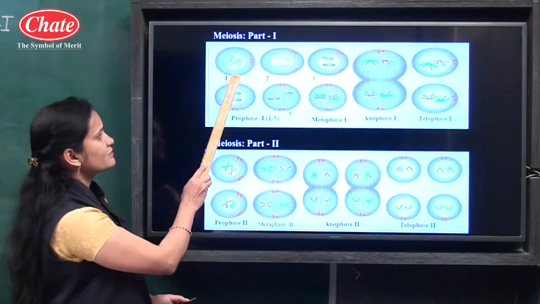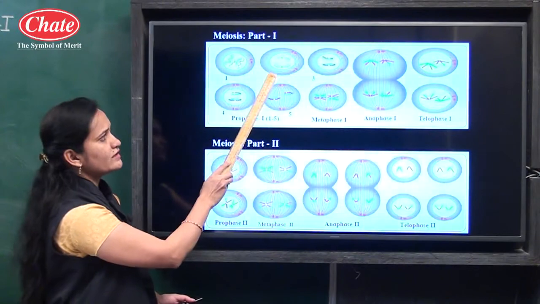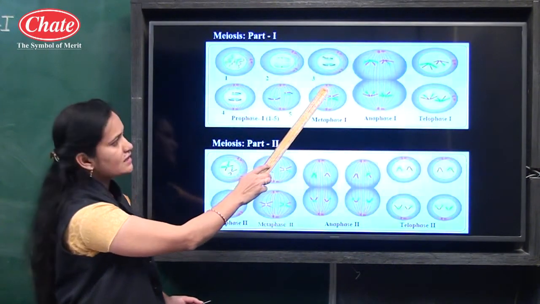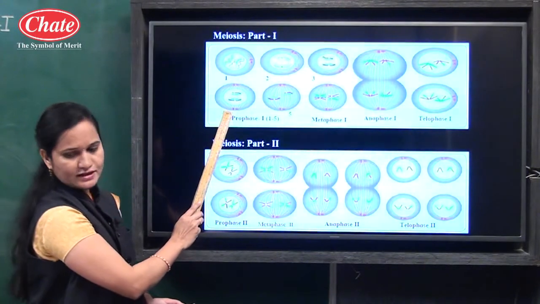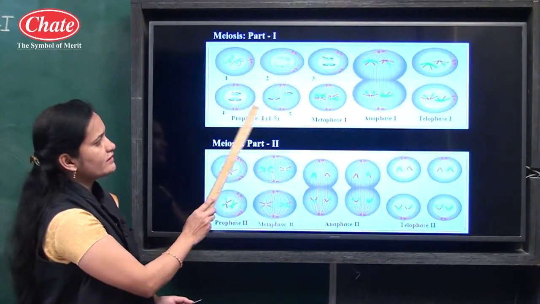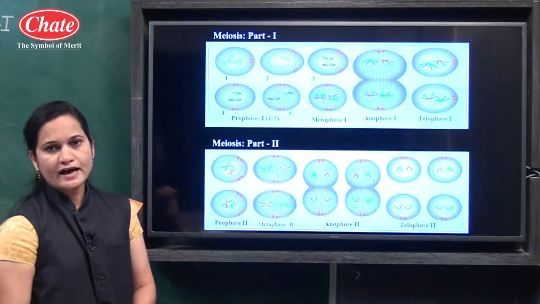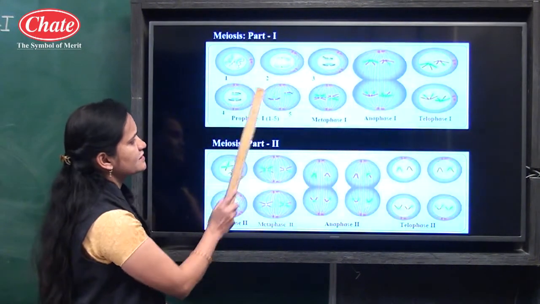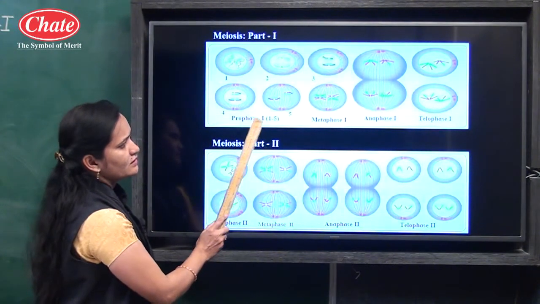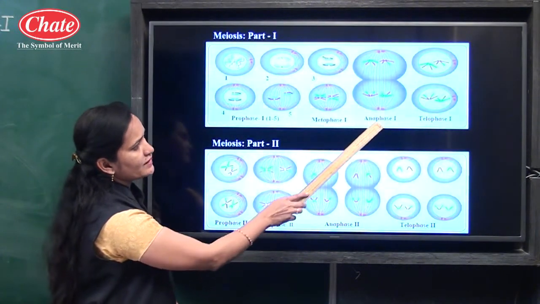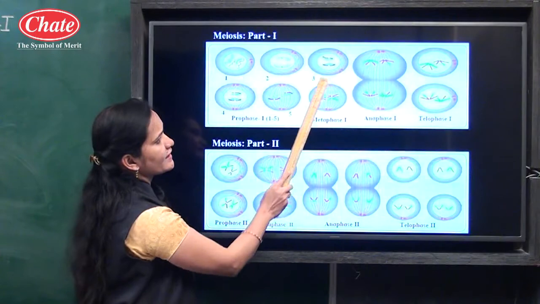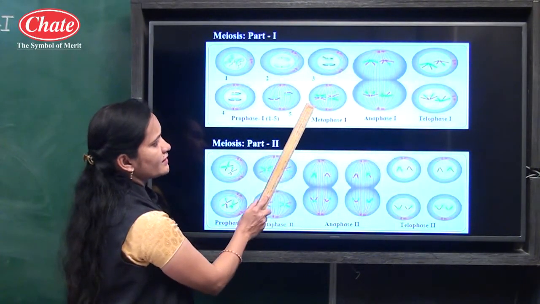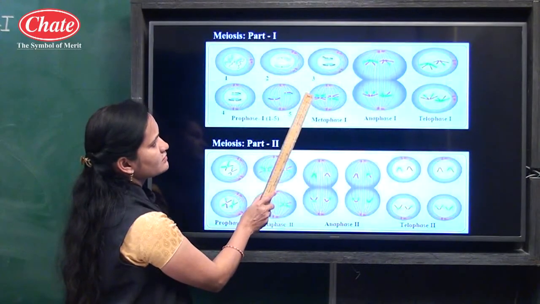The first stage is known as leptotene, the second as zygotene, the third as pachytene, the fourth as diplotene, and the fifth is diakinesis. By these 5 substages, prophase 1 completes. Then metaphase 1, anaphase 1 and telophase 1. Observe the diagrams carefully, see the structure carefully, and from that you can understand how the chromosomes are situated